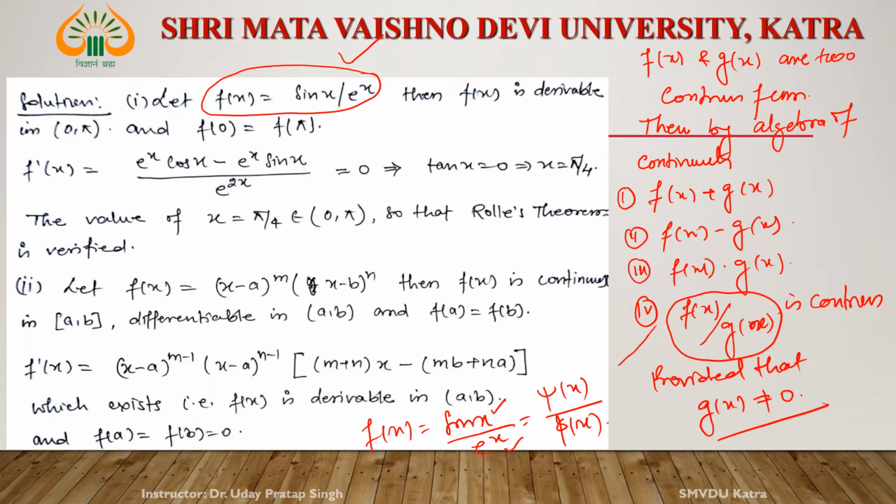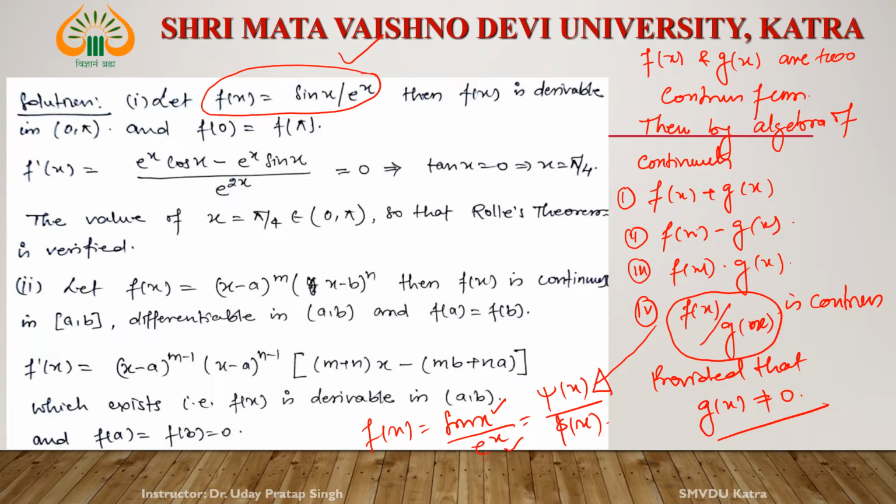By algebra of continuity, the division of these two functions is continuous, since e^x is non-vanishing, so e^x is not 0 anywhere on the real line. Therefore, by algebra of continuity, sin x by e^x is a continuous function. The first condition is true.